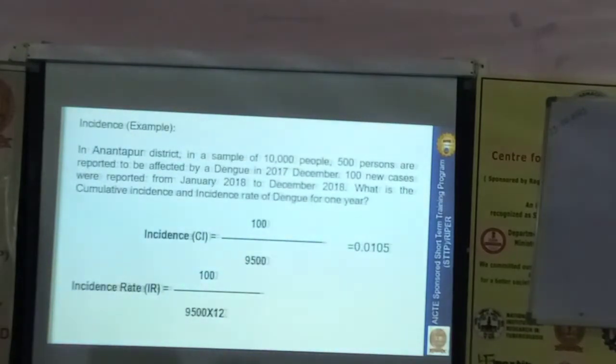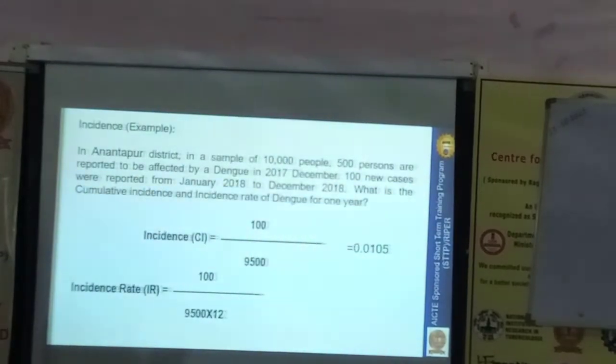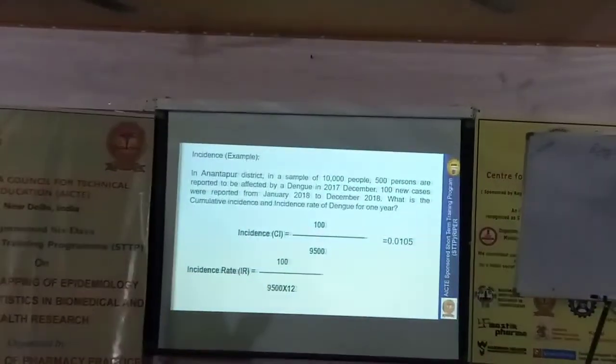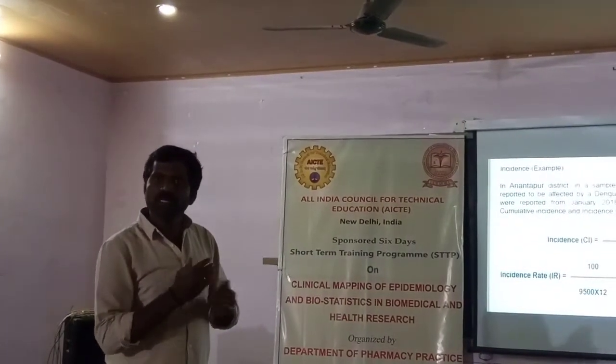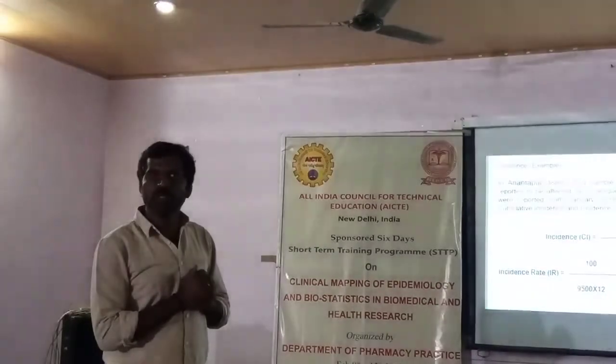here we need to concentrate more. A total of 9,500 subjects are there who are free from the disease at the starting point of our study. How many months we observed? 12 months of observation is there.